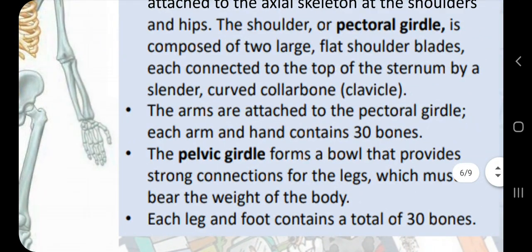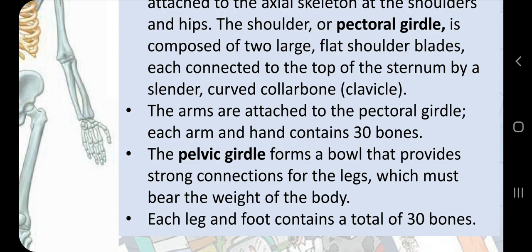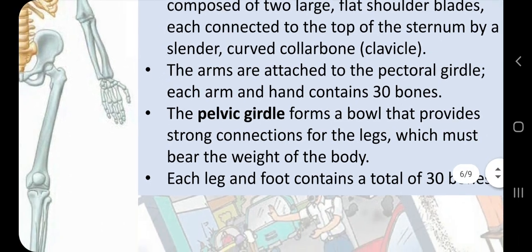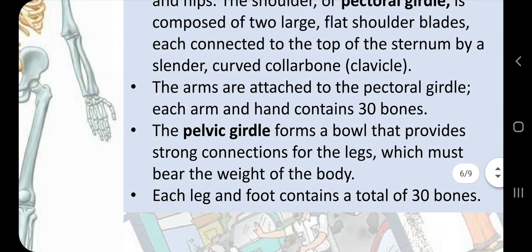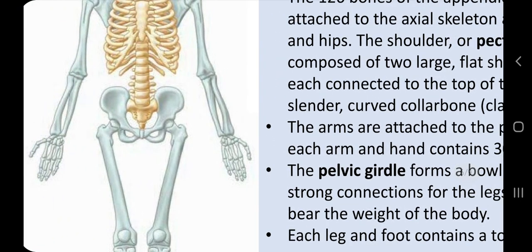So the arms are attached to the pectoral girdle, we know, and each arm and hand contains 30 bones, as we have discussed earlier. The pelvic girdle forms a bowl that provides strong connections for the legs, which must bear the weight of the body. Each leg and foot contains a total of 30 bones. So where is the hip girdle or pelvic girdle? Here it is, one bone and another bone.